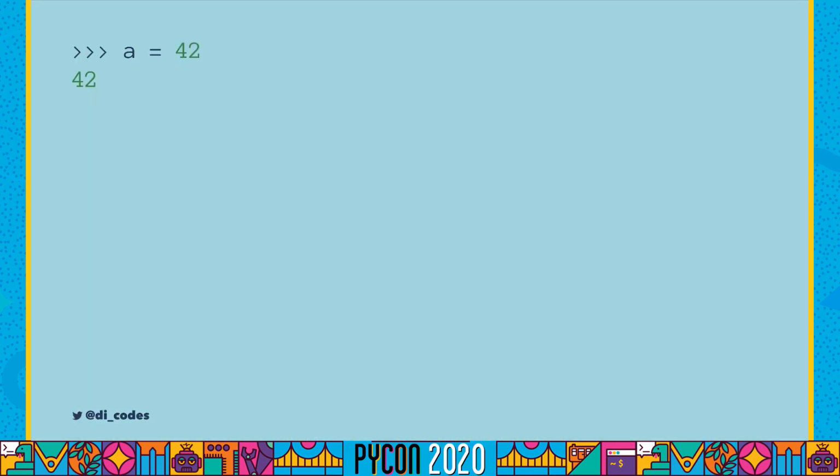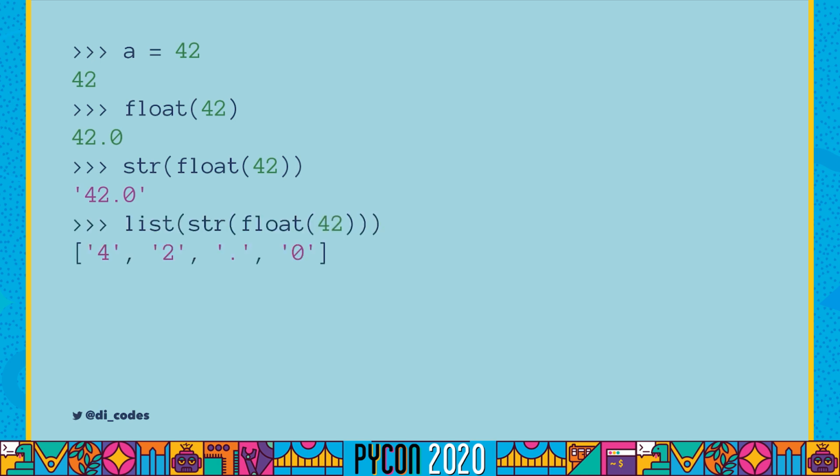And you'd be right. We could set a variable a equals 42, and we can change it into a float by calling float on it, and cast it to a string, and then we can cast it to a really ugly list. So maybe you've had a weird bug where a string actually got turned into a list that looks like this. Guess what? That is a type error. You are in the right place.